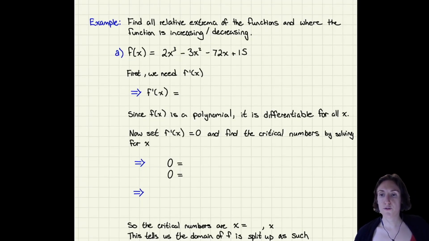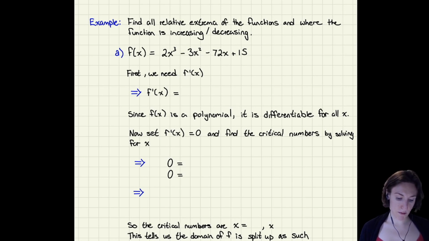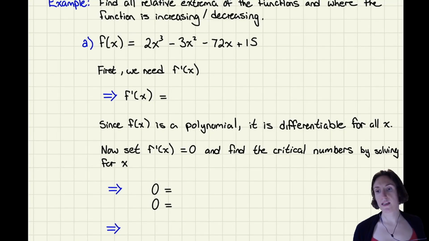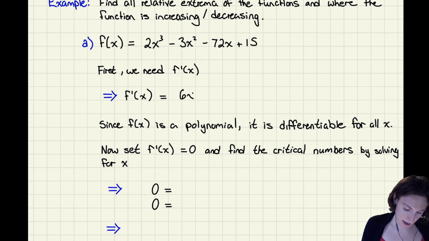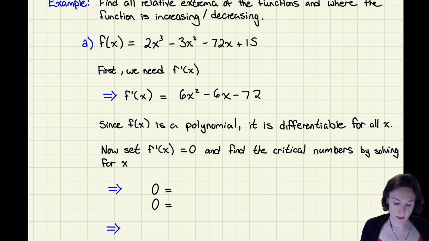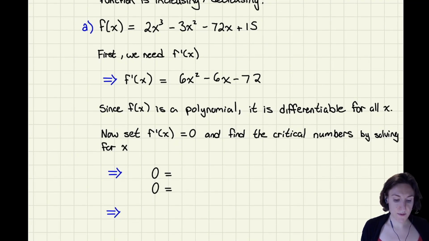So now let's do an example where we find all relative extrema of the function and where the function is increasing or decreasing. Same approach as before. First thing that we need is the derivative, and we need to see when it's equal to 0. So we're going to differentiate this. I'm going to get 6x squared minus 6x minus 72. The 15 goes away because it's constant. Since this is a polynomial, it's differentiable everywhere, so I don't have to worry about places where the derivative does not exist.